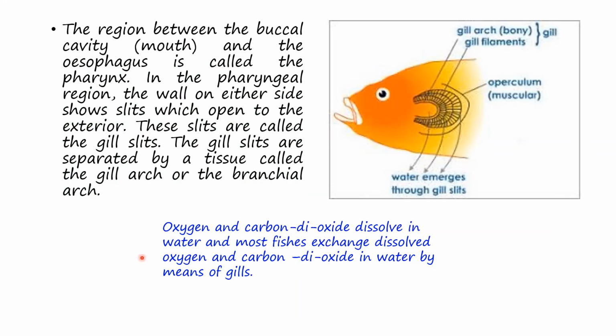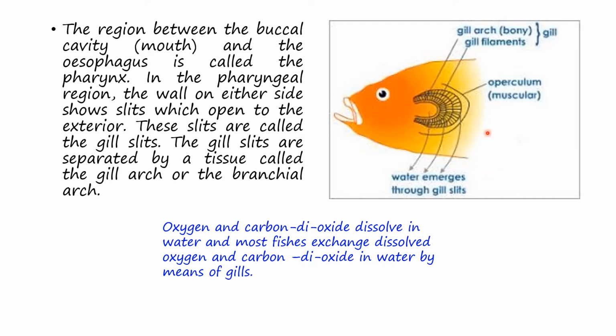Fish keeps its mouth open and lowers the floor of the oral cavity. As a result, water from outside is drawn into the oral cavity. Now, the mouth is closed and the floor of the oral cavity is raised. Water is pushed from the oral cavity into the pharynx and is forced into the gill pouches through the internal branchial apertures. Now, the gill laminae are bathed with water and gaseous exchange takes place.